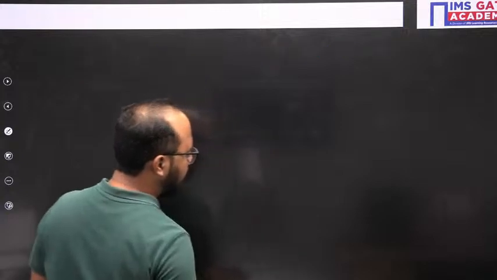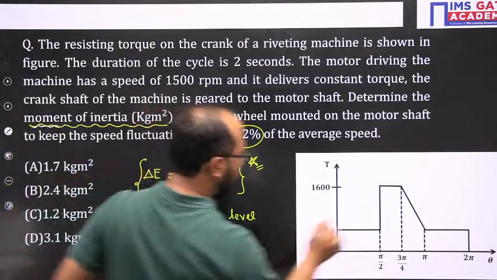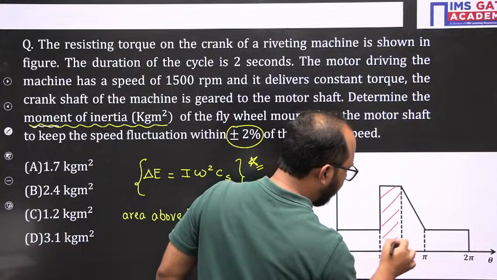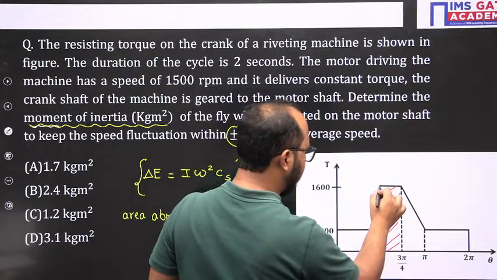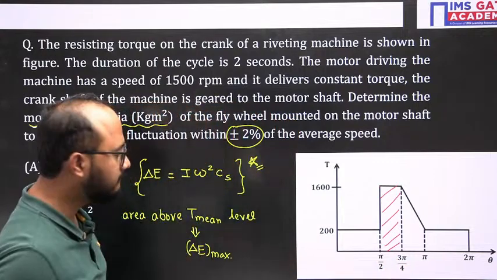I am writing the area for this part, which equals 1600 multiplied by 3 pi by 4 minus pi by 2. Correct?